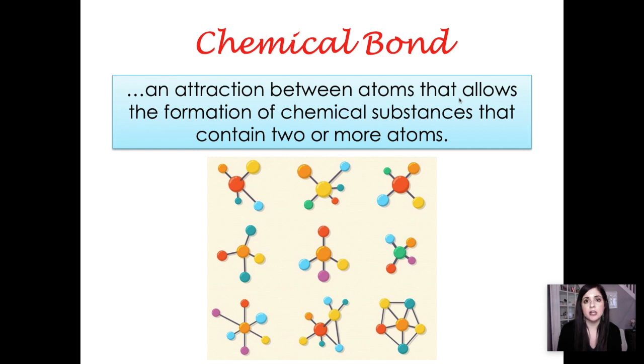Chemical bonds are an attraction between atoms that allows for the formation of chemical substances that contain two or more atoms. So we have our periodic table that has 118 elements currently. And we can take those 118 elements and combine them in a multitude of different ways via chemical bonds.